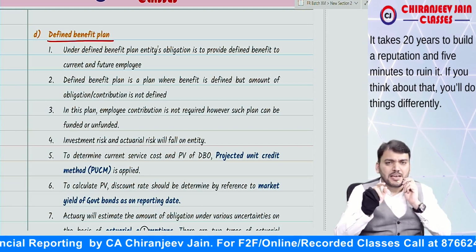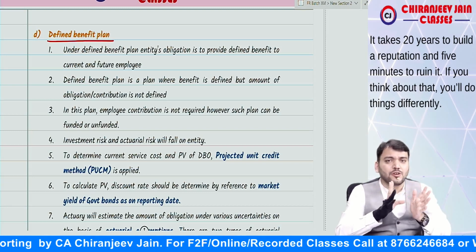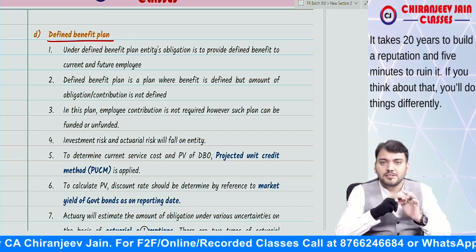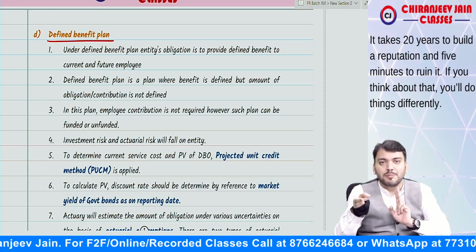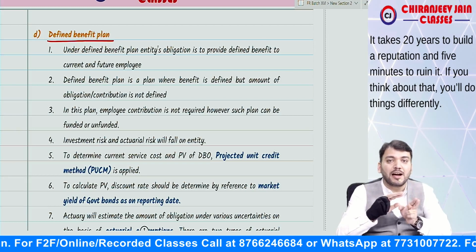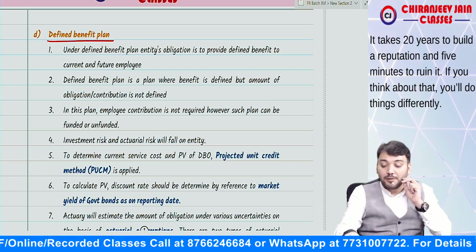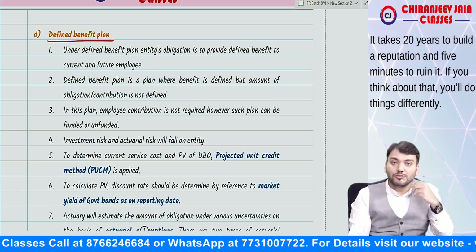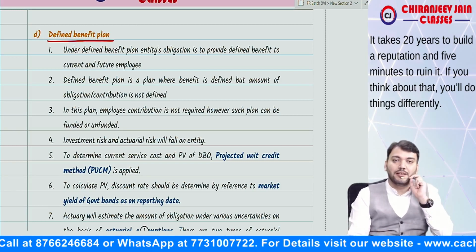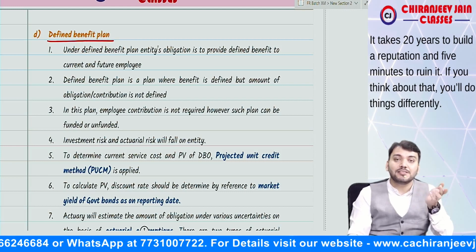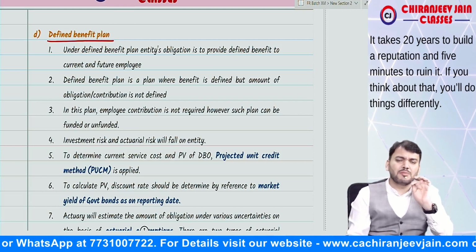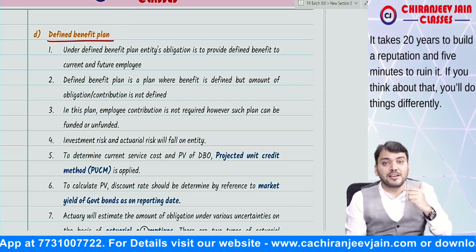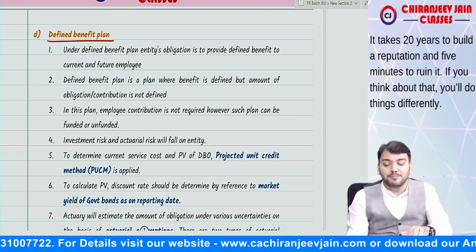So, last class we were discussing Ind AS 19. We have completed short-term employee benefit. Then we started post-employment benefit. Under that, we have done defined contribution plan. Now we'll do defined benefit plan. We discussed that post-employment benefits are of two types: defined contribution plan and defined benefit plan. So what is the difference between defined contribution plan and defined benefit plan?